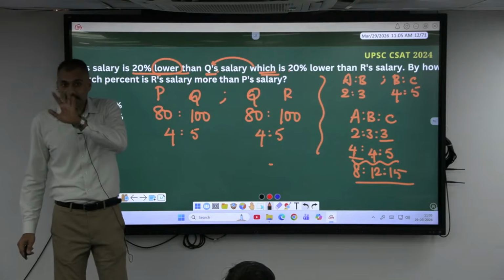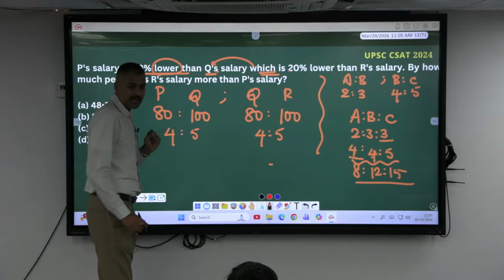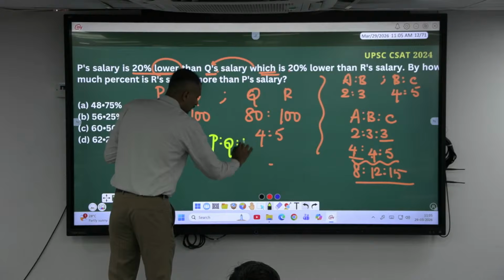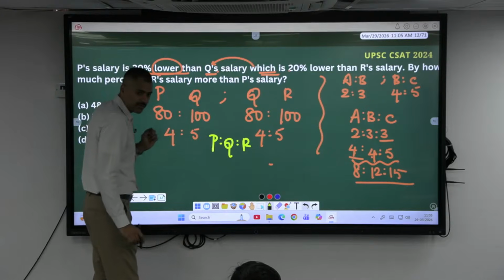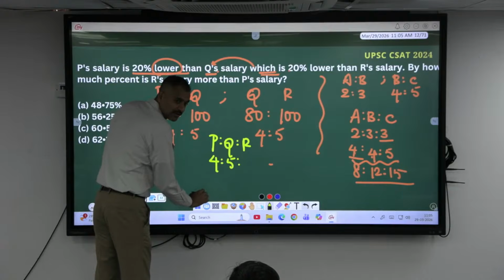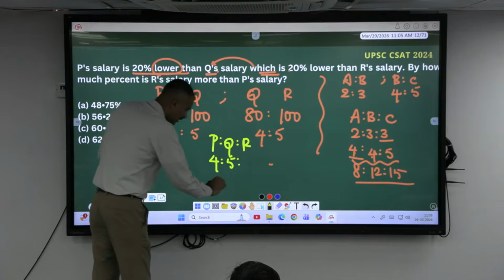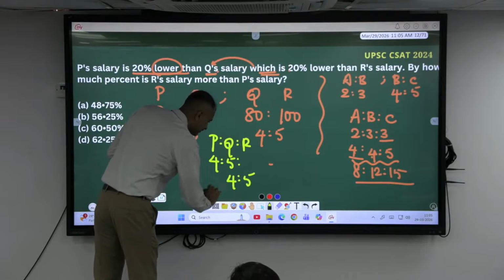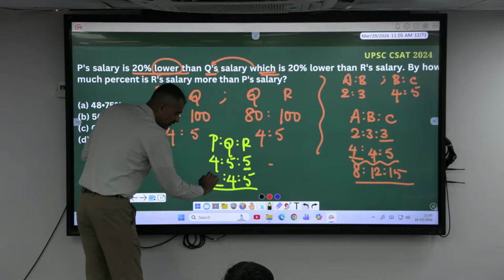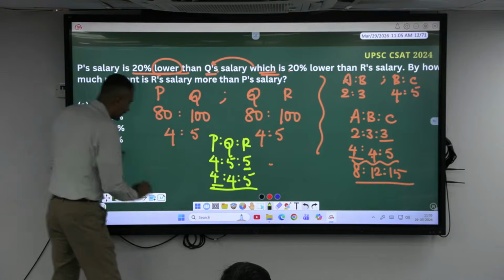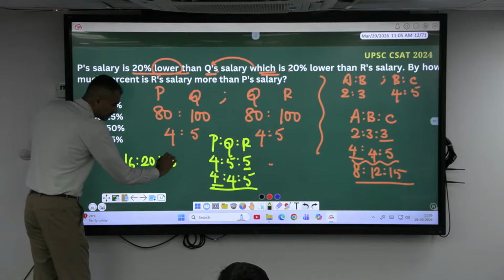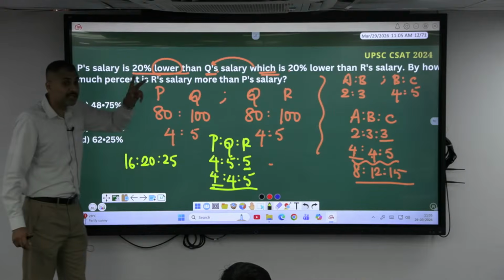Now, if I apply the same here for P, Q and R. Look here, sir. P is to Q is to R. Give me the value of P and Q. 4:5. Give me the value of Q is to R. Note, consider bigger. 4:5. Can you see the blank space here? What should I write? 5. Can you see the blank space? 4. So this is 4 into 4 is 16 is to 20 is to 25. Agree? We got the value of P, Q, R now.